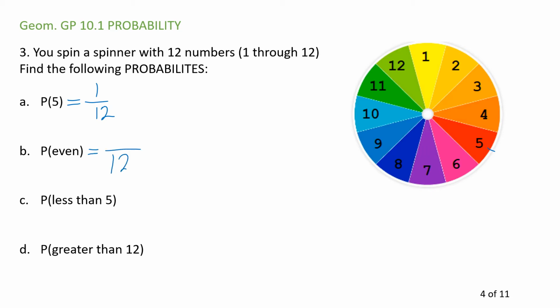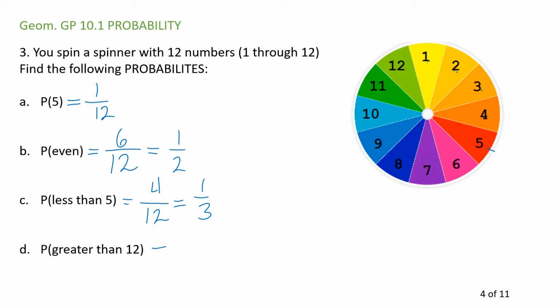So among 12 choices, how many of them are even? Well, 1, 2, 3, 4, 5, 6. 1/2, that's generally the case. All right, how about a number less than 5? Among 12 things, how many of them are less than 5? Less than 5 does not include 5. It must be less than 5. So I'm only looking at 1, 2, 3, 4. The number 1, number 2, number 3, and number 4. There are 4 of them.